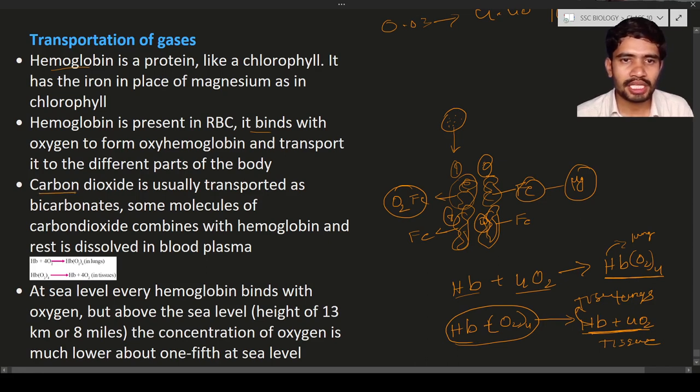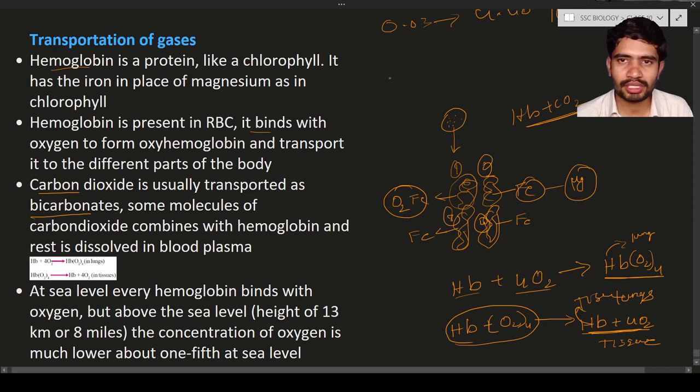Here the carbon dioxide is usually transported as bicarbonates, and some molecules of carbon dioxide combine with hemoglobin. So let us consider this hemoglobin, Hb, which has released oxygen. Then it is going to combine with carbon dioxide. But some amount of carbon dioxide molecules is going to travel separately in the form of bicarbonates, and some carbon dioxide combines with hemoglobin.